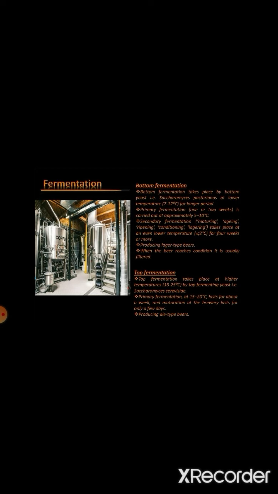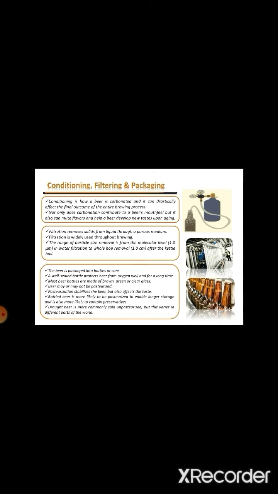In case of top fermentation, it takes place at higher temperature, about 18 to 25 degrees centigrade, by top fermenting yeast like Saccharomyces cerevisiae, and it also consists of two stages. One is primary fermentation and the second one is the maturation stage. The maturation stage lasts for only a few days, and it produces ale type beers. After that, the last stage is conditioning, filtering and packaging.